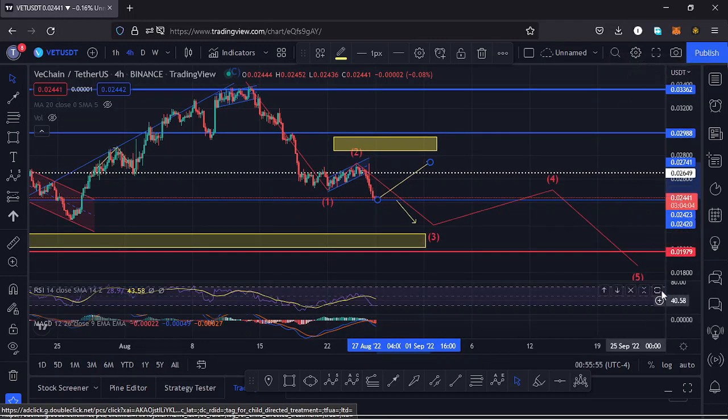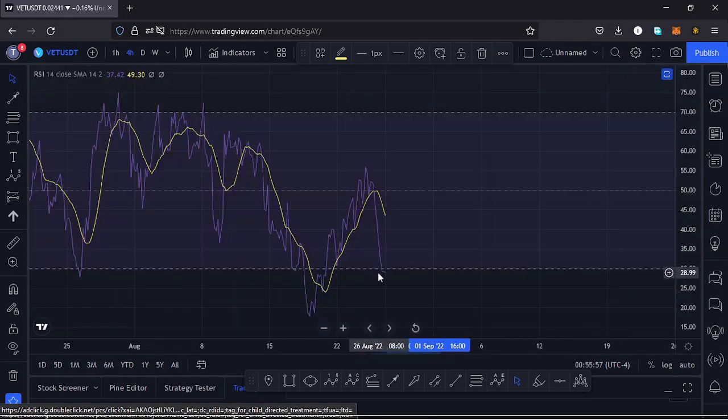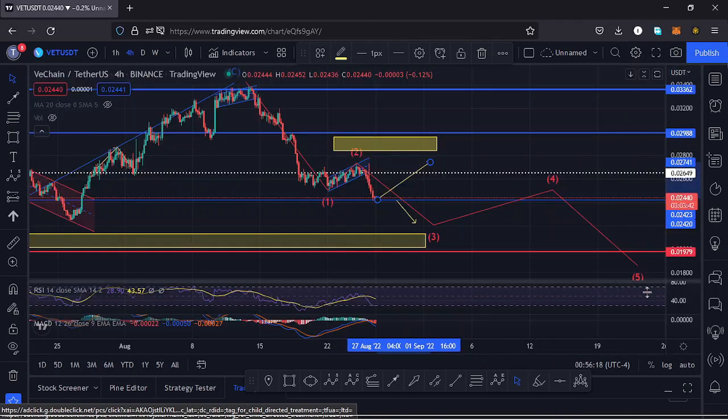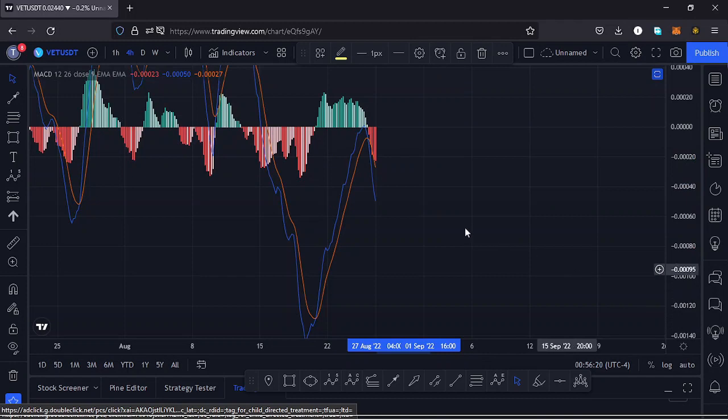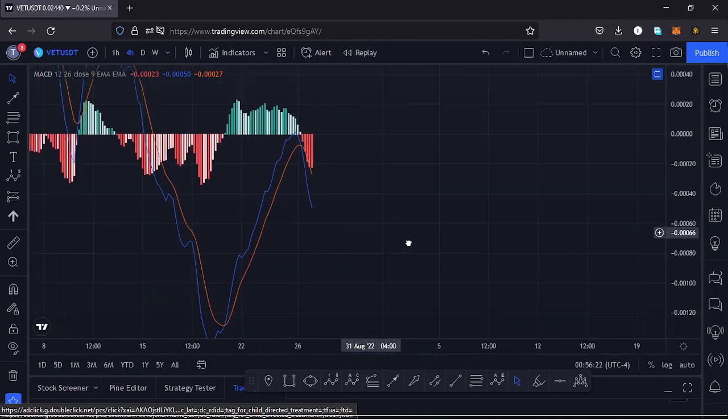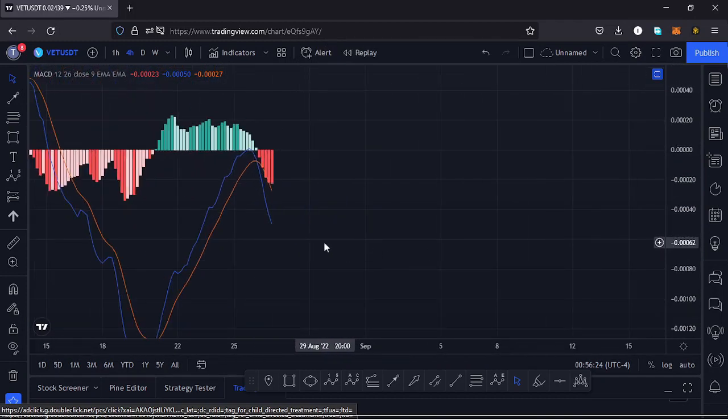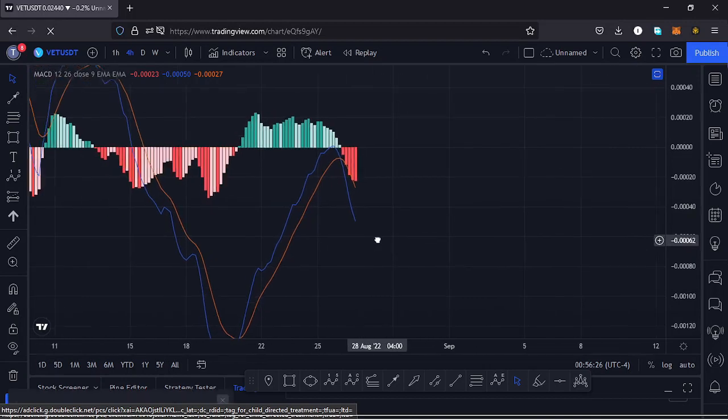Also taking a look at the indicators to see whether those movements here will be supported. On the RSI we are trading at around the 29 mark, and that means we are in the oversold region, and that means we don't have much room to support any movement to the lower side. And in case we continue seeing higher prices, that movement here on the RSI will be supported. Also taking a look at the MACD, on the MACD we have printed a bearish cross, and that would mean lower prices could be coming our way. So let's be patient and see how that plays out, and I'll keep you updated.